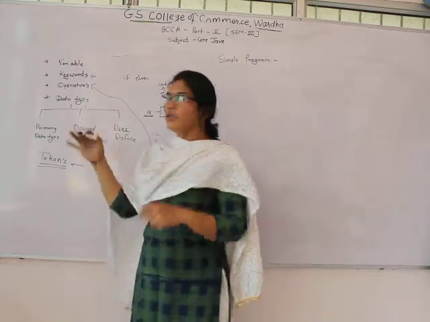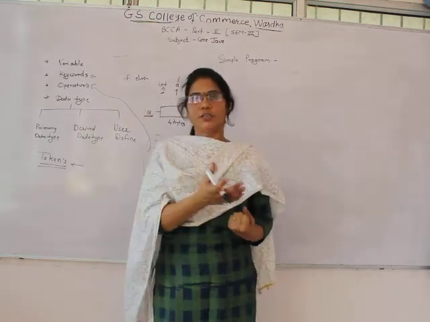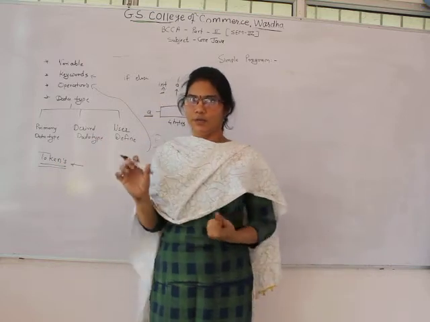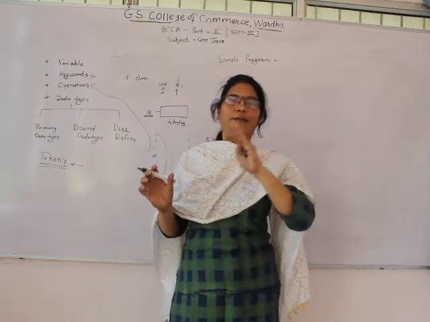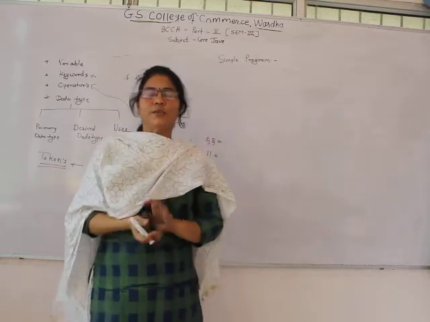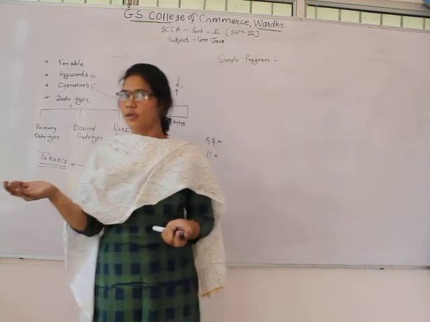After that, the concepts like selection statements or branching statements and the looping statements in Java, which you already learned. Okay, after that, the data type. Basically the data types are primary or secondary.